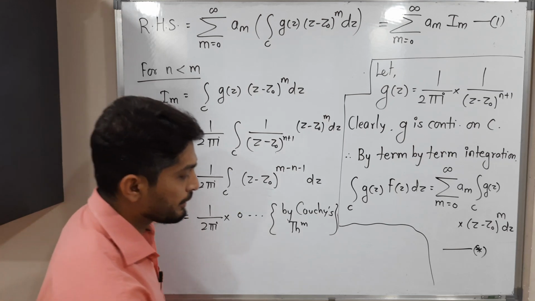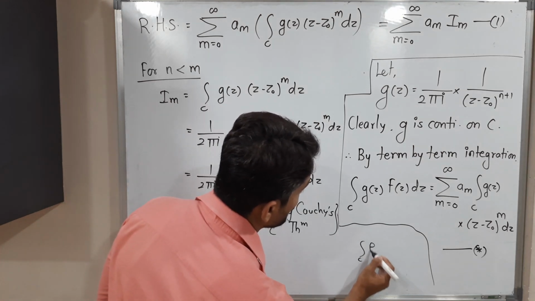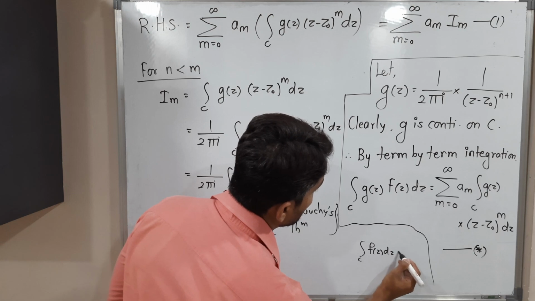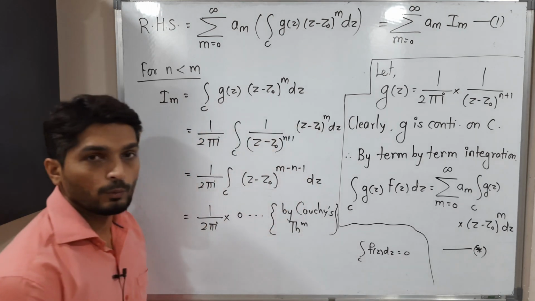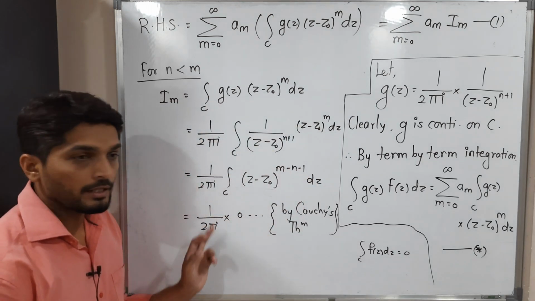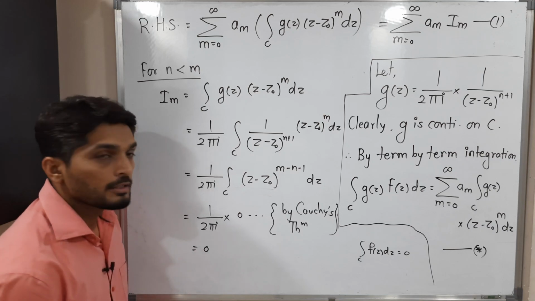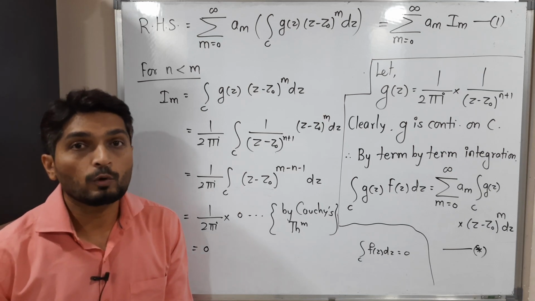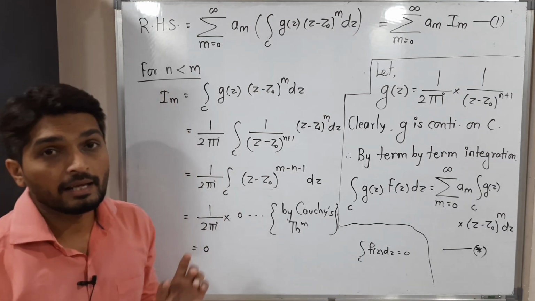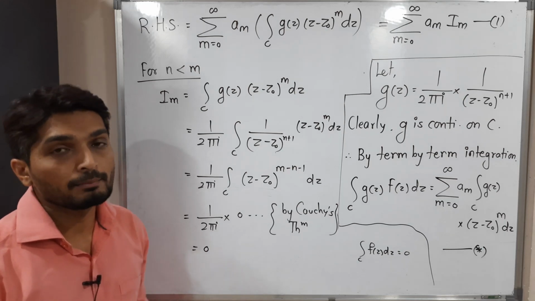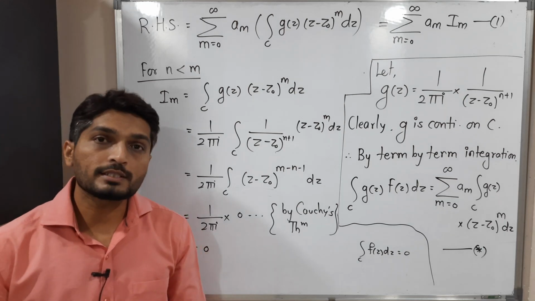such integration. So let me mention here, what is Cauchy's theorem? Integration over c f of z dz. If the function is analytic, the value is 0. So simply I put 0 here, and 0 into anything is 0. So the most important thing we have got, that means if n is less than m, the value of Im is 0. Let us go for the second case.